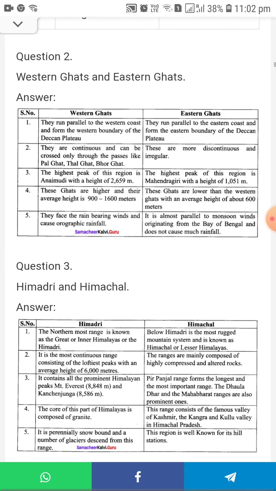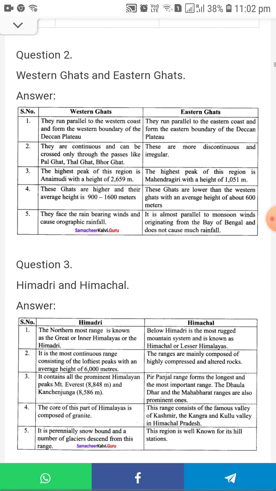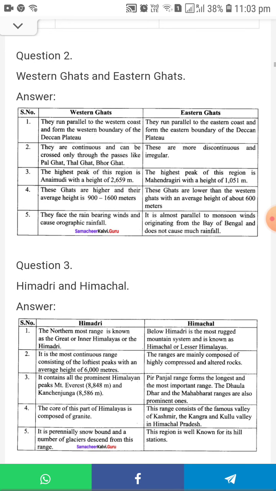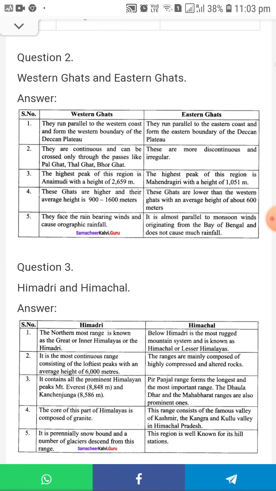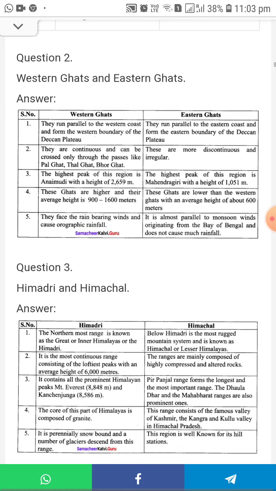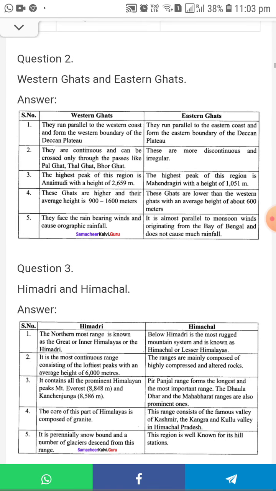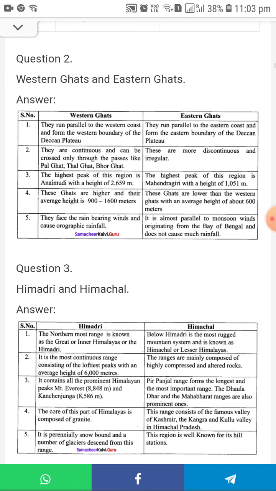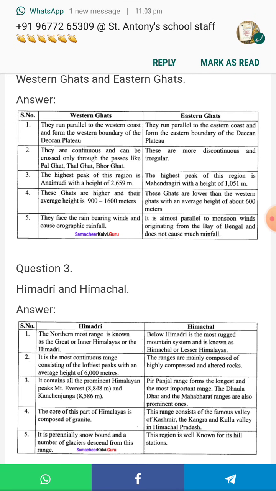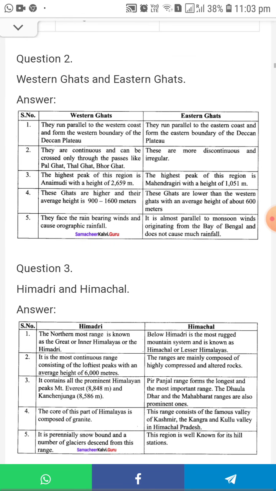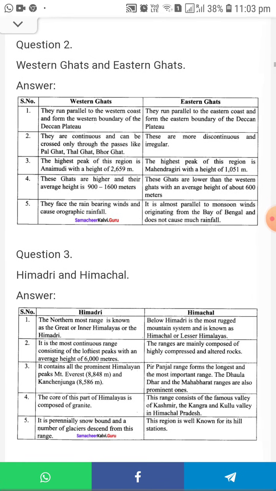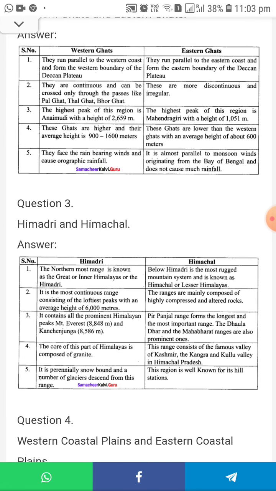The Western Ghats are higher and their average height is 900 to 1600 meters. The Eastern Ghats are lower than the Western Ghats, with an average height of about 600 meters. The Western Ghats face the rain bearing winds and cause orographic rainfall. What is orographic rainfall? The Eastern Ghats are almost parallel to the monsoon wind originating from the Bay of Bengal and do not cause much rainfall. Understood, all of you? Yes.